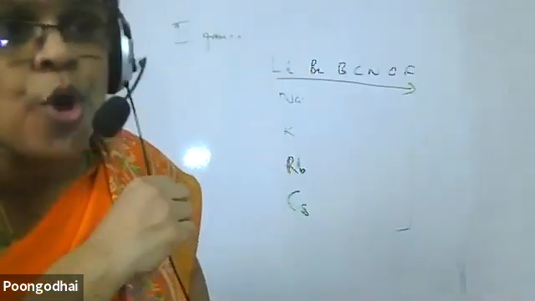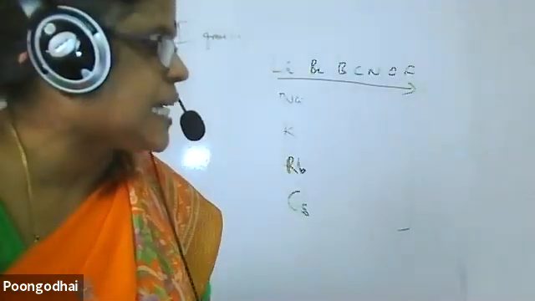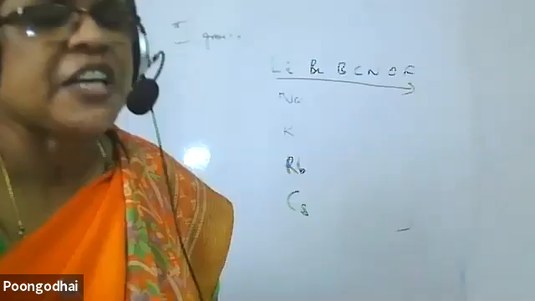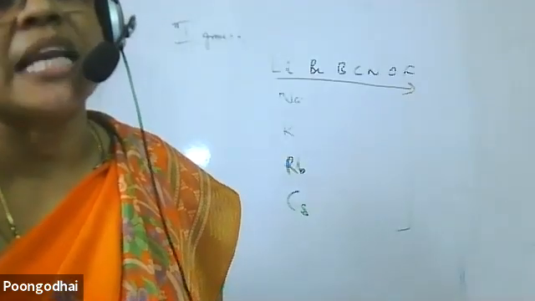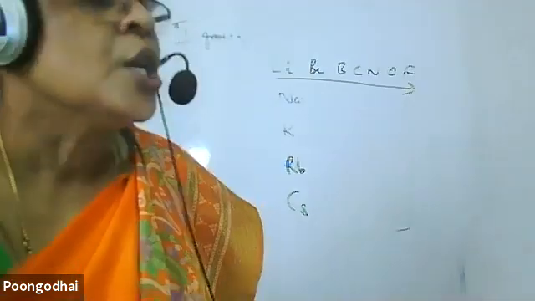Okay. When I move along the period, what happens to the metallic character? It decreases because effective nuclear charge increases, ma'am. The effective nuclear charge increases, so the valence electrons are held tightly to the atom. So the tendency to lose electron decreases. So metallic character decreases when I move along the period.